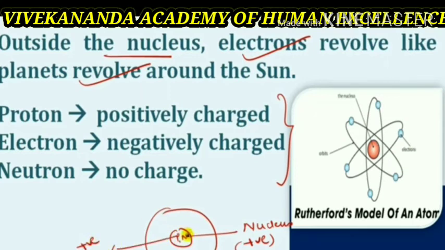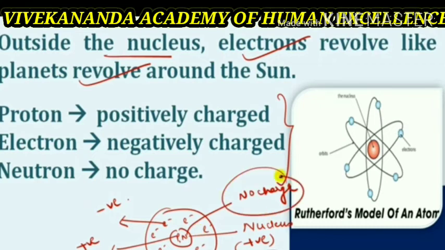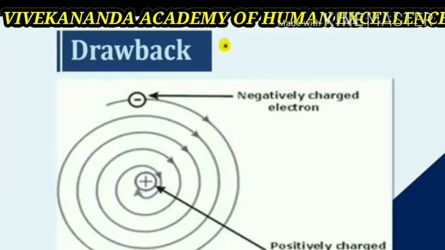Therefore, the whole mass of the atom is concentrated at the center because proton and neutron, these both particles are present at the center and constitute the mass of the whole atom. Electrons have negligible mass. Thus, proton and electron exactly balance each other, so the whole atom is electrically neutral. This is Rutherford's atomic model.